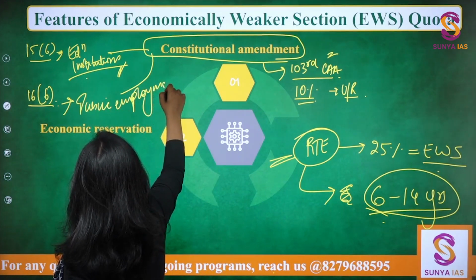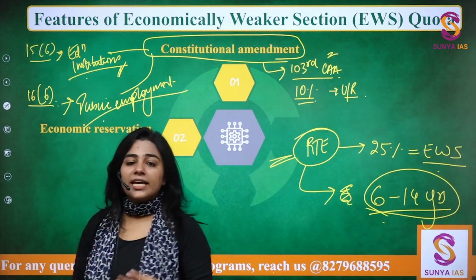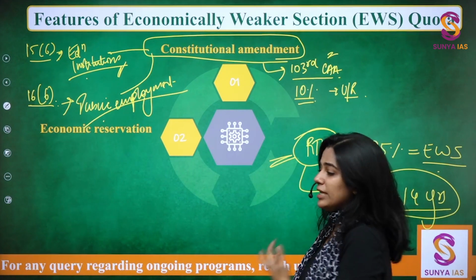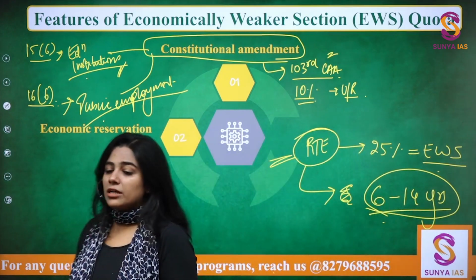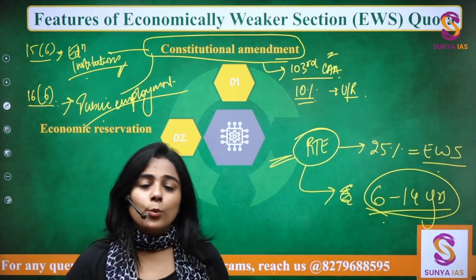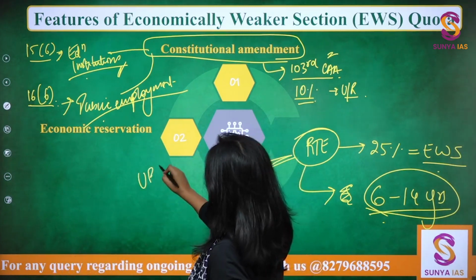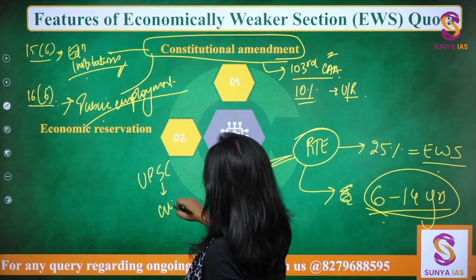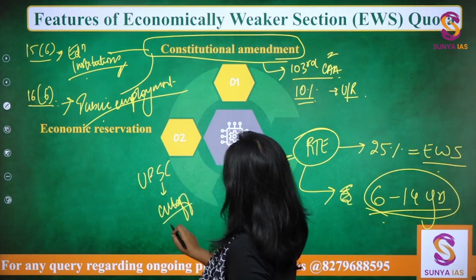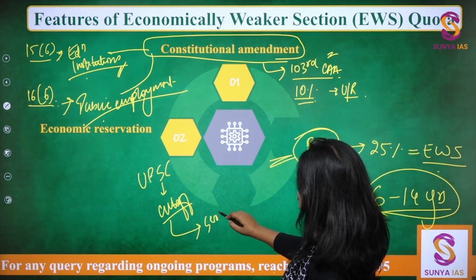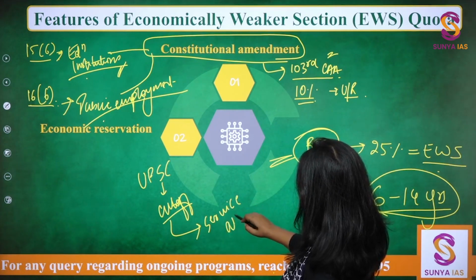So, for 10%, the 10% seats will be reserved for EWS, and the method of filling those seats will be different. So, for example, if you talk about the UPSC examination also, the cutoff for prelims will be different. Then the service allocation will be different, right?